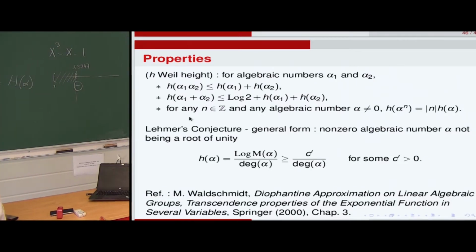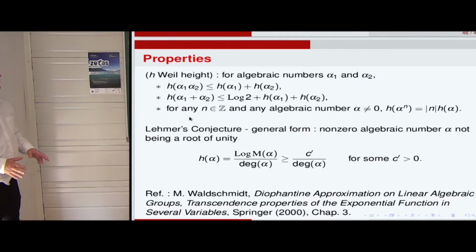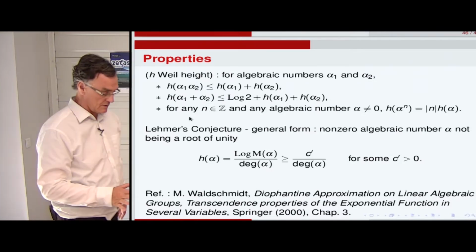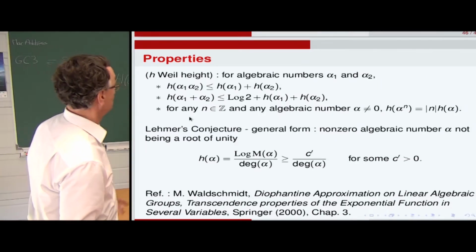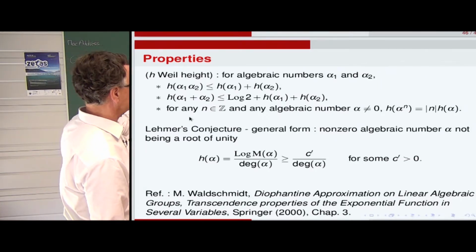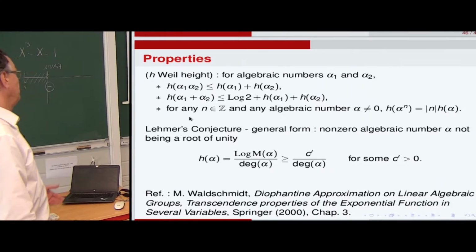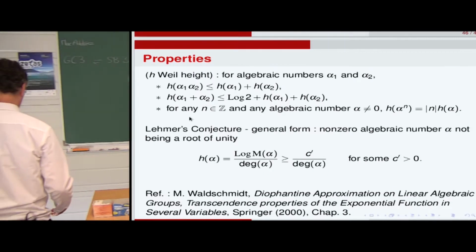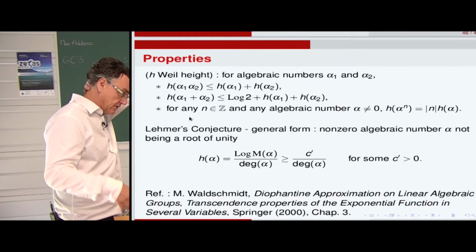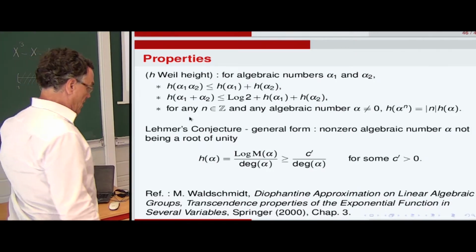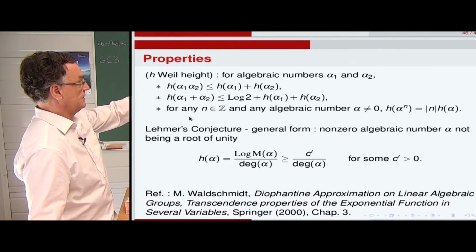So the properties of the Weil height, now on algebraic numbers, with local factors, p-adic valuations and Archimedean places. The Weil height satisfies these equations. And the reformulation of the conjecture of Lehmer in terms of the Weil height, and more generally with a canonical height for abelian varieties and so on, is a minoration.